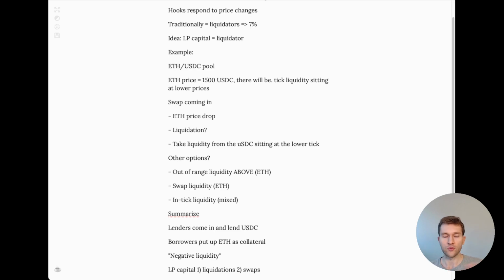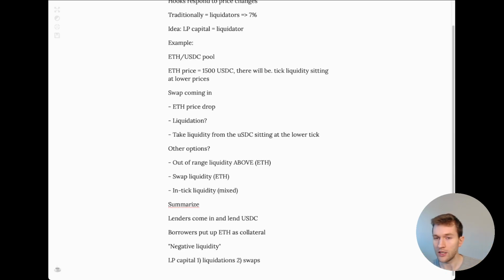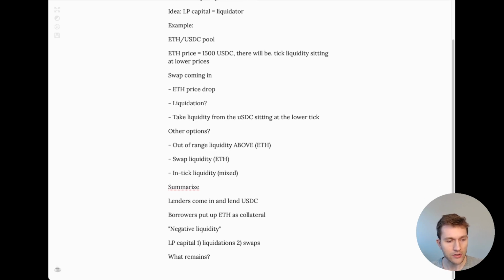Like all these protocols work in the same way. The key thing is that we have this LP capital sitting there and being able to be used as a liquidator. We don't need to incentivize outside liquidators whatsoever. So what remains? What else is there to design? Isn't that enough? Well, no.